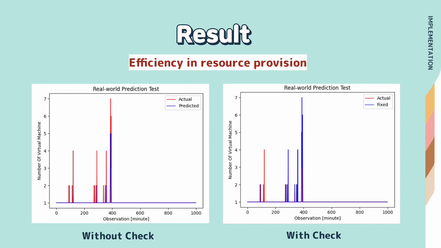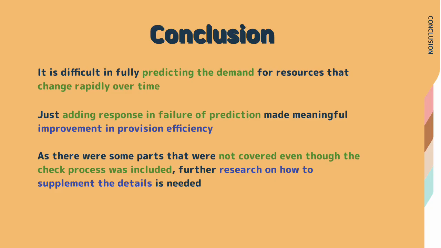Cooling time, which is the waiting period after adjustment, is also applied because it takes about a minute to provision new resources. And we assume that the missed part in the check graph was caused by this cooling time, since a lot of requests occurred in a short period, even shorter than the cooling period. So, it was difficult to predict the demand for resources that changes rapidly over time, but just adding a responsive barrier to prediction made a meaningful improvement in provision efficiency.